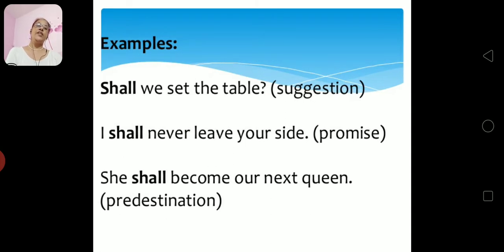Shall we set the table is a suggestion. It is used in case of suggestion. Like, shall we set the table? Shall we go to picnic? Shall we prepare the lunch? This is all suggestion. I shall never leave your side, where you are making promise. Then predestination. She shall become our next queen.